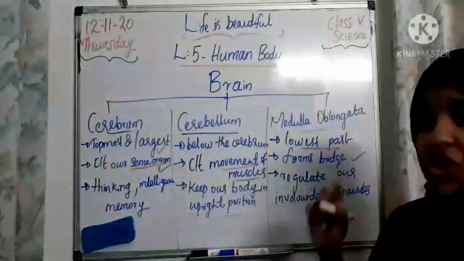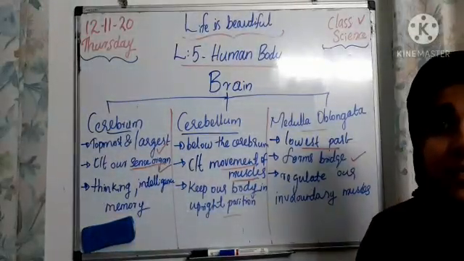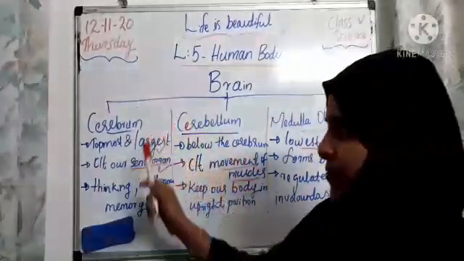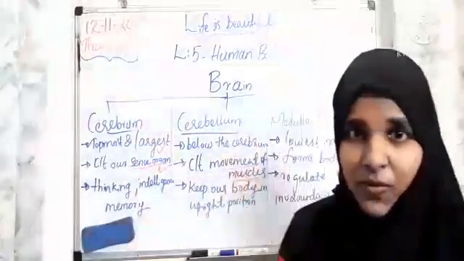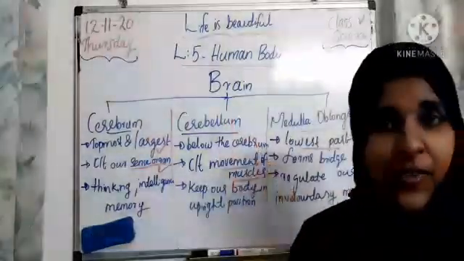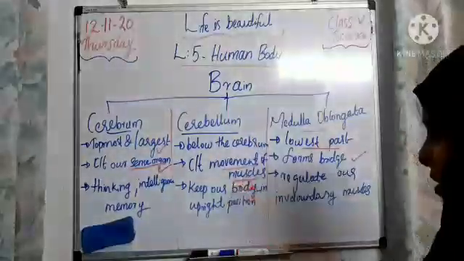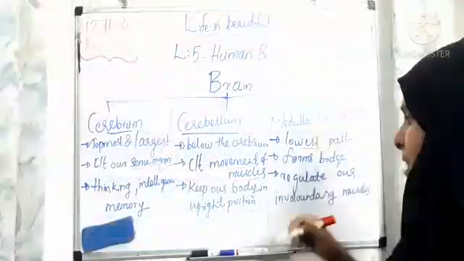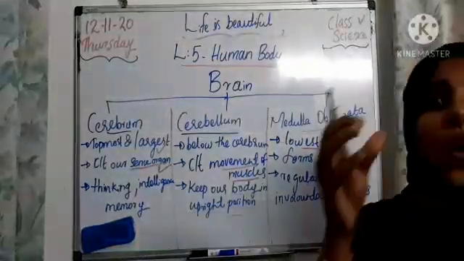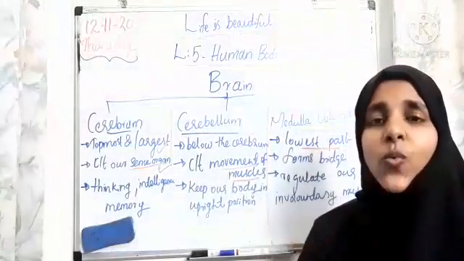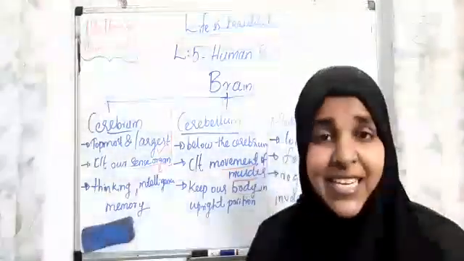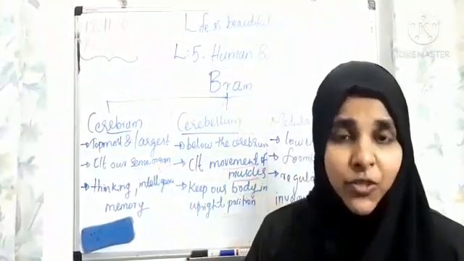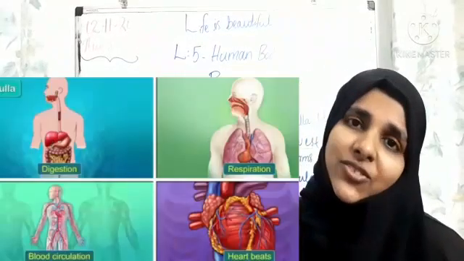Then what is the function of the medulla oblongata, children? Here we learned the cerebrum's function. You check out the difference. The cerebrum's function is thinking, intelligence, power, capacity, like that. What about the cerebellum's function? It controls the voluntary muscle movement. And what about the medulla oblongata's function, children? It regulates our involuntary muscles. What are involuntary muscles? Involuntary muscles means muscles present in our heart, lungs and blood vessels. These are what we call involuntary muscles.